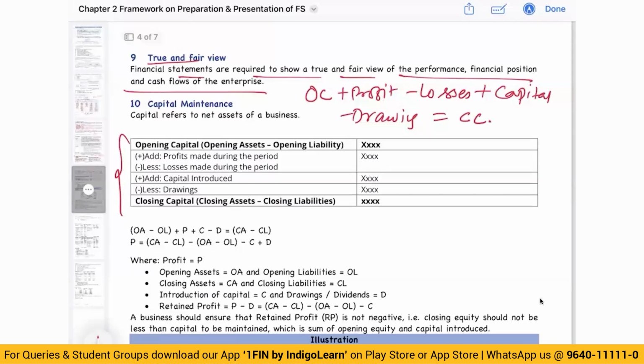Now, from this equation, if at all a question comes in the examination, you should be able to calculate what is the profit or loss made during the year. How? Any missing number. They may give you opening capital, they may give you profit or losses, they may give you drawings, they may give you closing capital. You can find this number, which is the balancing figure.